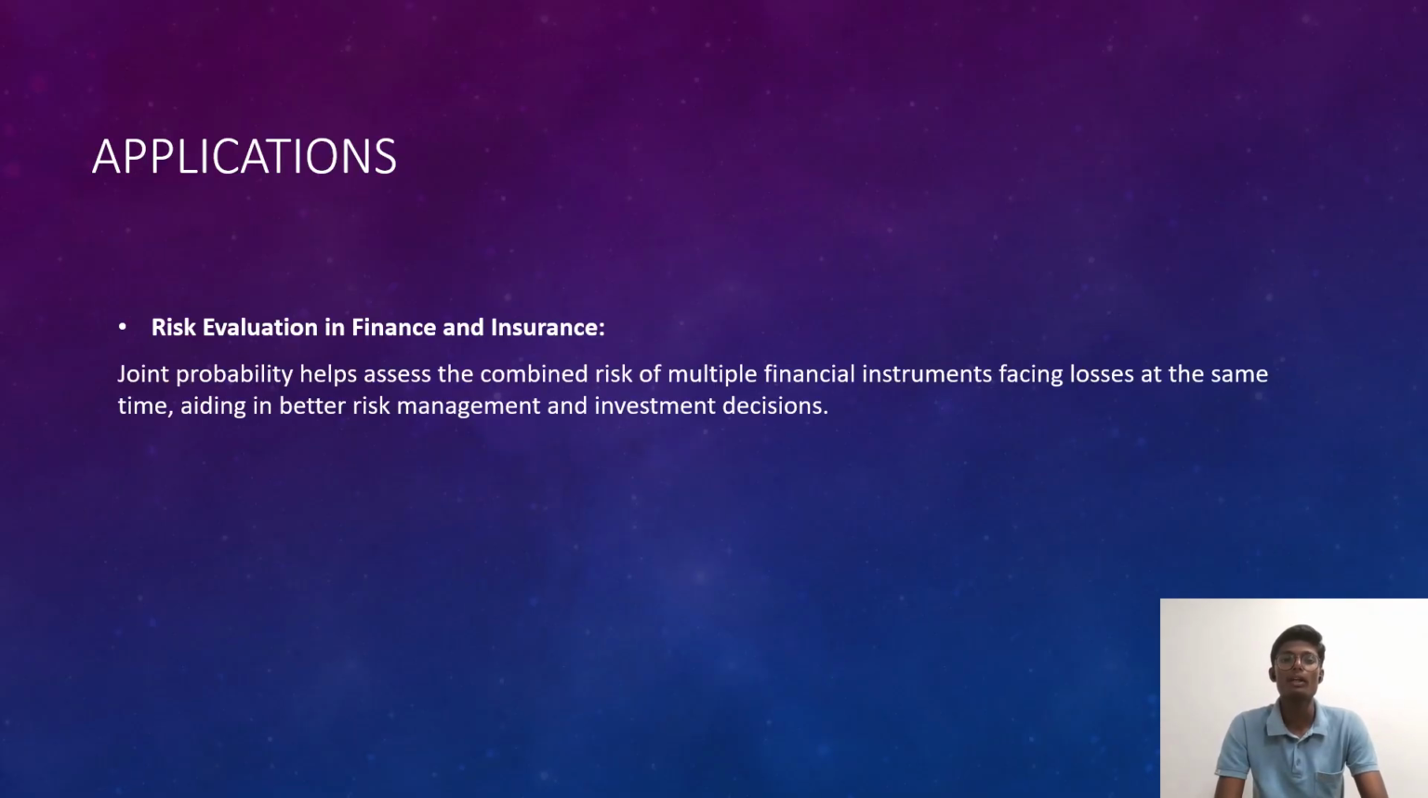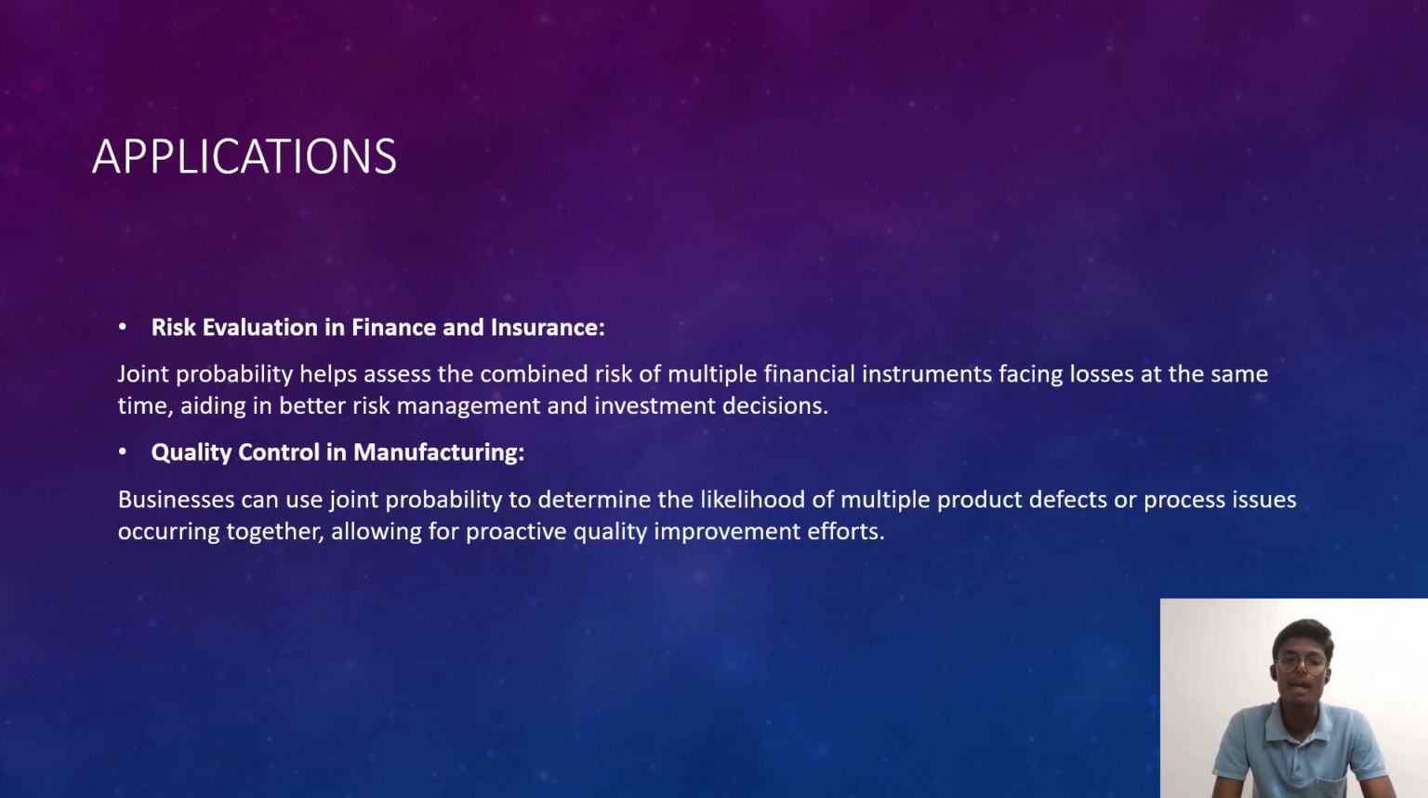Next, applications of the joint probability. Risk evaluation in finance and insurance: joint probability helps us combine the risk of multiple financial instruments facing losses at the same time, aiding better risk management in investment decisions. Quality in manufacturing: businesses can use joint probability to determine the likelihood of multiple product defects or processing issues occurring together, allowing predictive quality improvement.